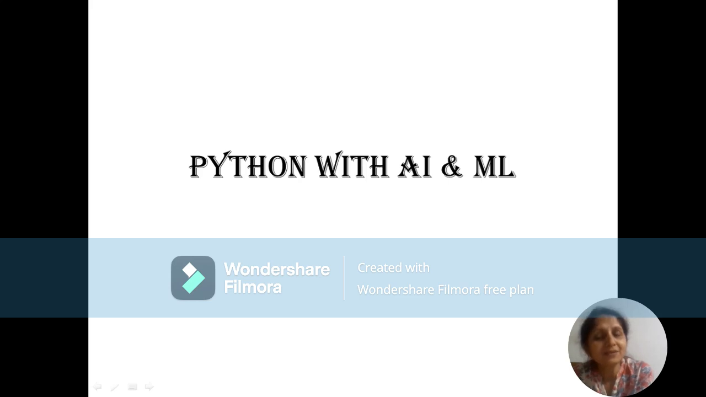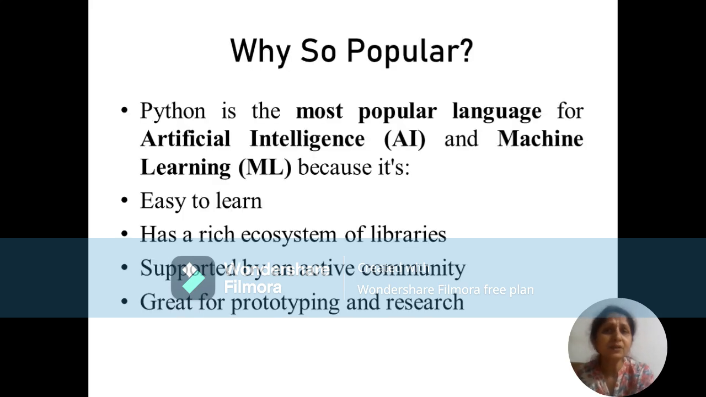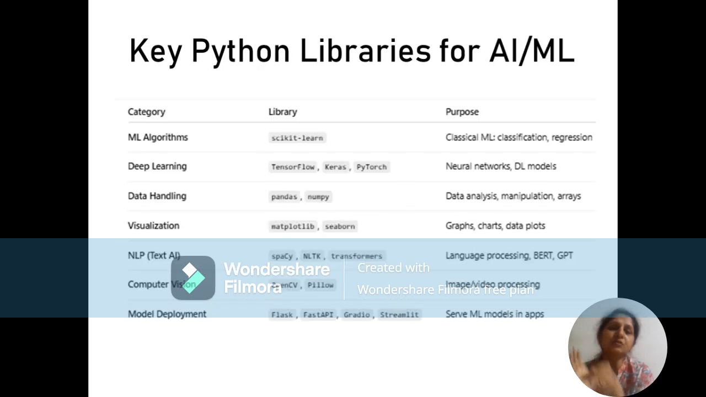My today's topic is why Python is so popular with AI and ML. So let us see why Python is very popular. The first point is it's very easy to learn. Second is it has a rich ecosystem of libraries. Third point is supported by an active community. And lastly, it is great for prototyping and research.